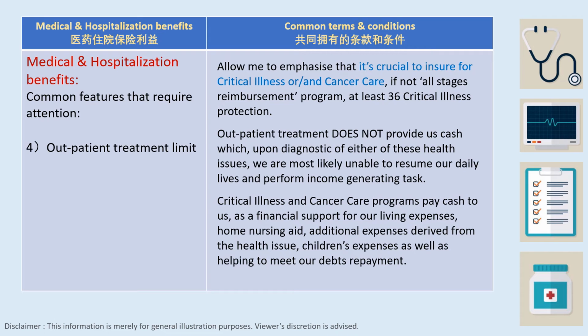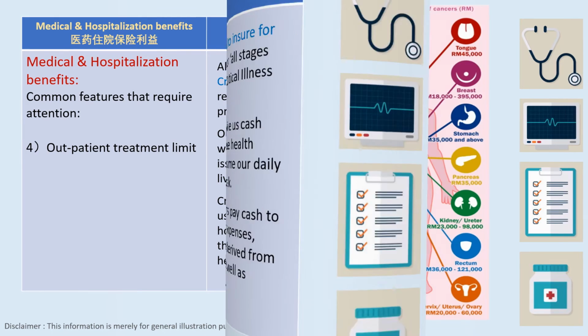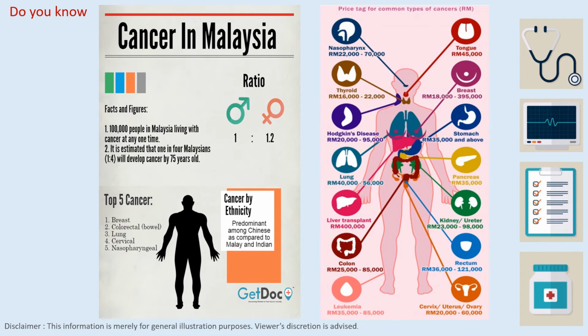Critical illness and cancer care programs pay cash to us as financial support for our living expenses, home nursing aid, additional expenses derived from the health issue, children's expenses, as well as helping to meet our debt repayments. These are some reports that I would like to share with you all. You can see different parts of cancer treatment cost differently, and the cancer treatment cost can go beyond 300,000.